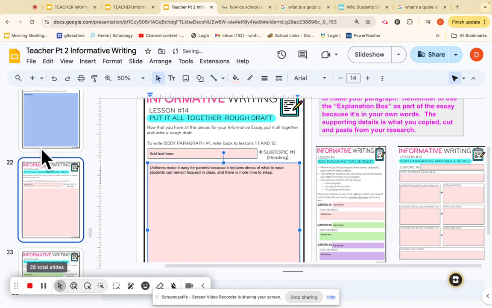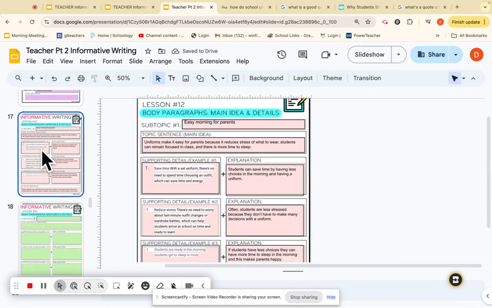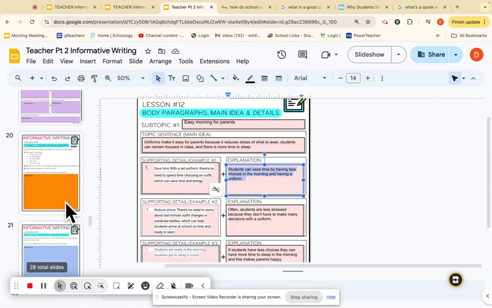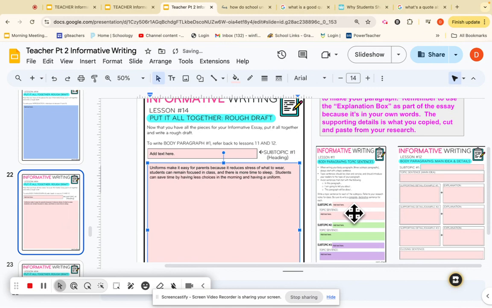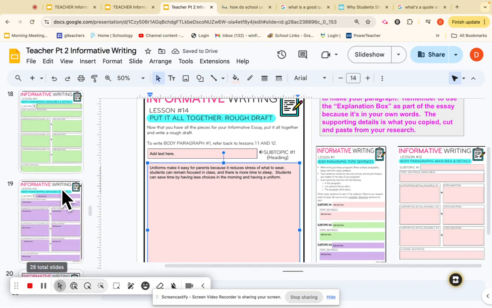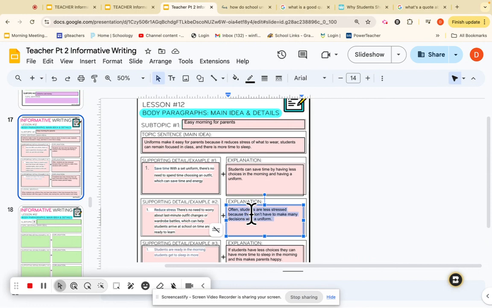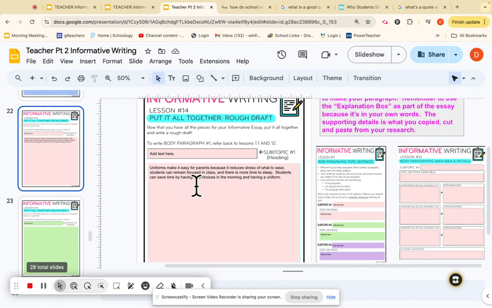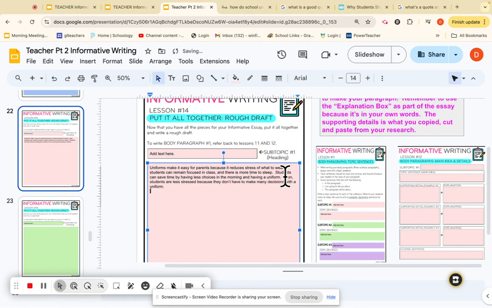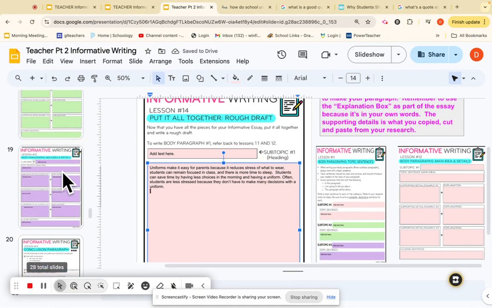Now I'm going to go back up here, which is number 17 slide, Control C. I'm going to come down here to number 22, and I'm going to put my cursor right there, so it's following the structure of sentences flowing together. Control V. I'm going to go back up here. I'm going to get that middle one, example 2, Control C, go down here. There's Control V to paste it.